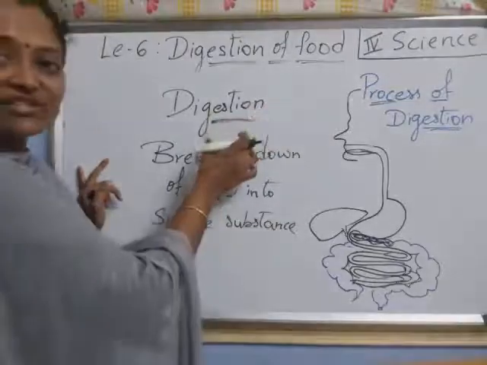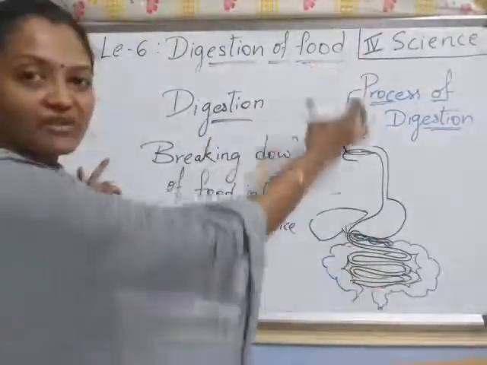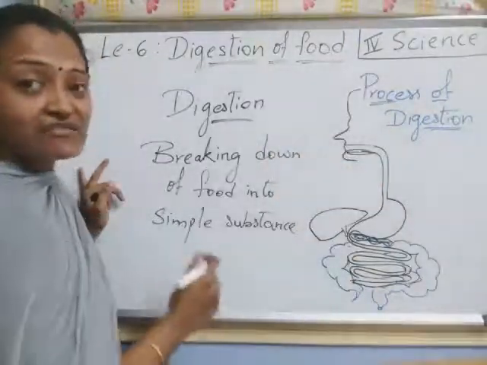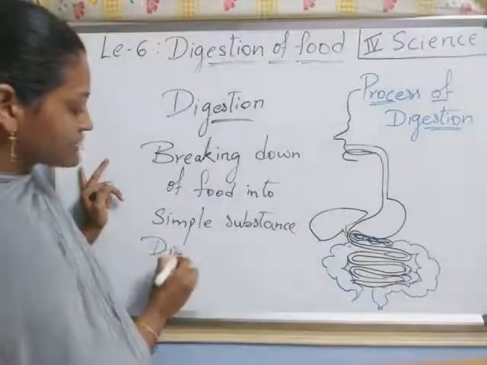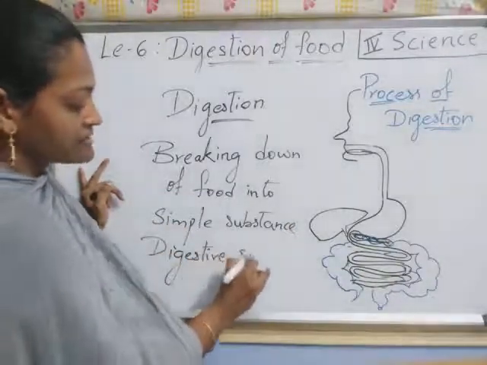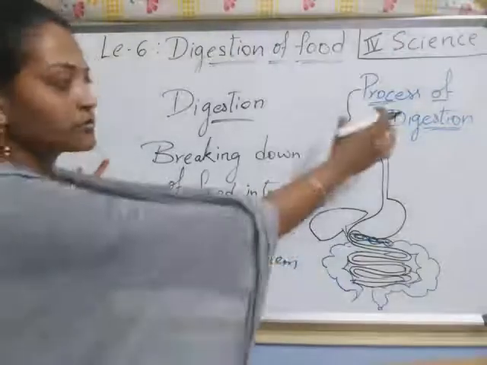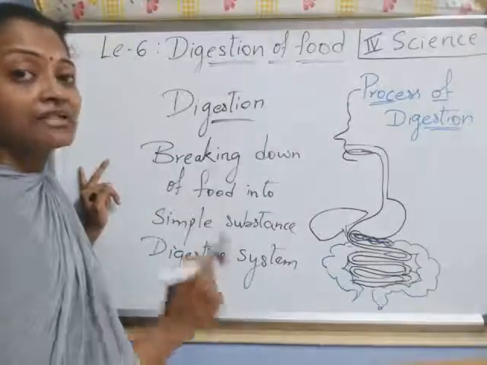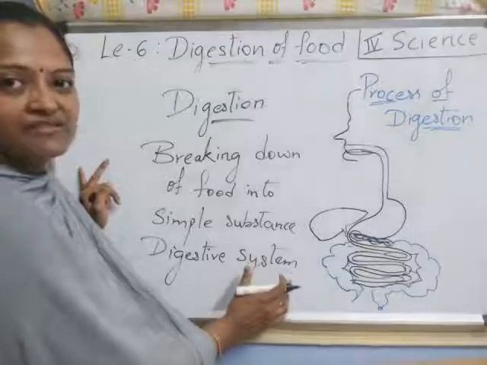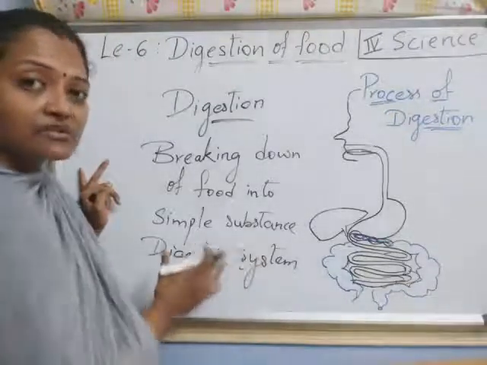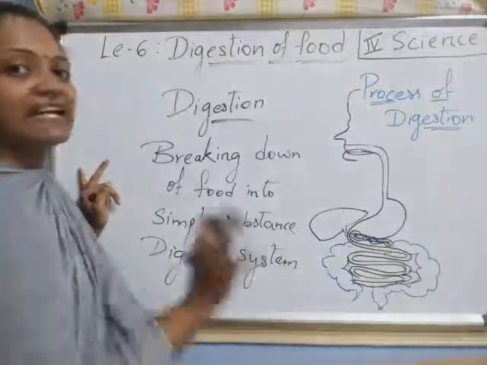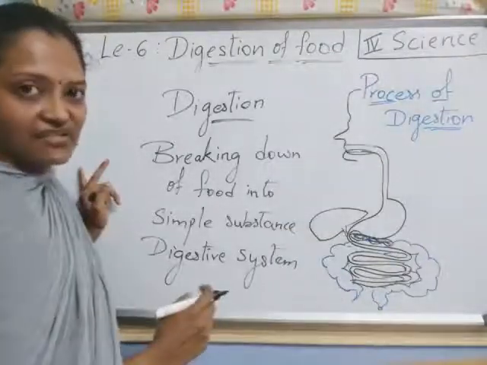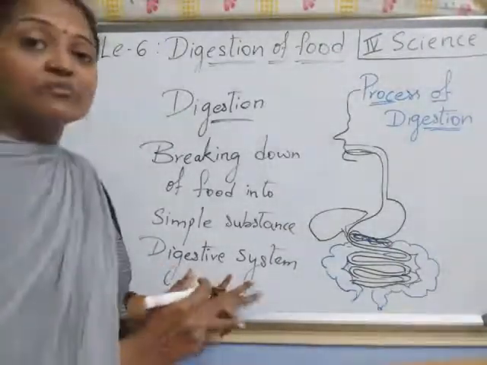So here digestion is a process, okay? That process of digestion happens in the digestive system. Digestive system means what? Digestive system means some group of organs. When some group of organs function for a particular job, we call it a system, an organ system. Here digestive system means those food particles are completely digested inside the body and we are getting energy. That process we call digestion. Right, children? Now we'll see which parts are there in the digestive system.